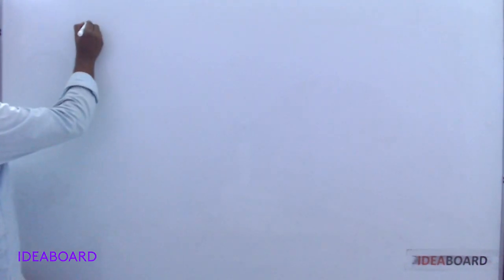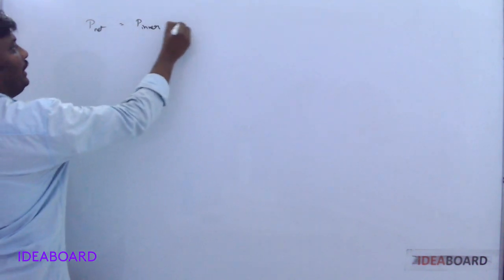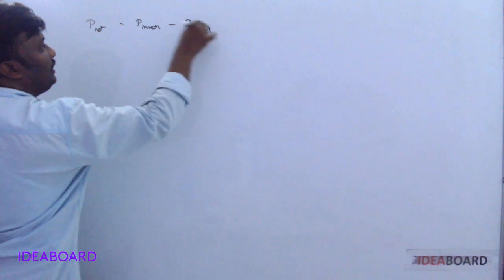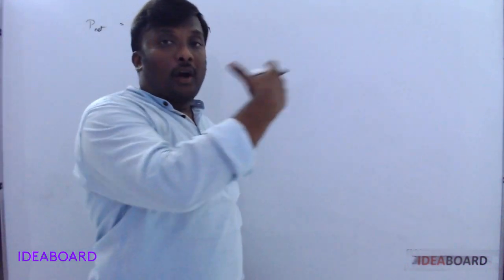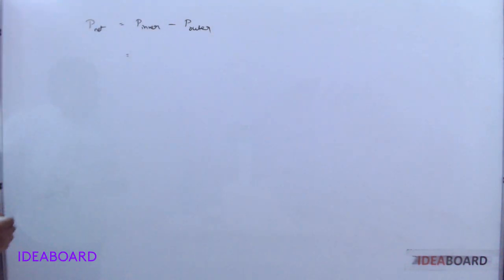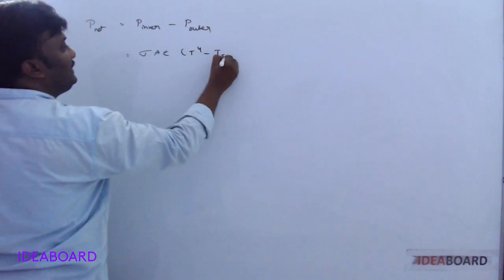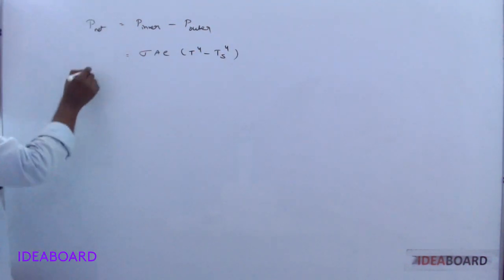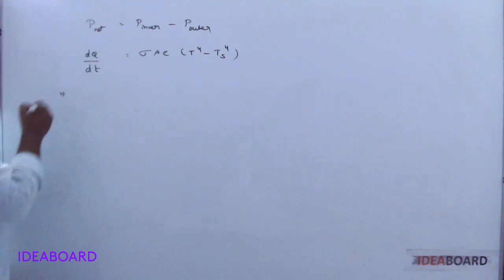Now, in the Stefan-Boltzmann law, what do we learn? The P net value is P inner minus P outer. Inner surface has more temperature than the outer surface. You get this formula: sigma A e times T power 4 minus Ts power 4. P net is dQ by dt.